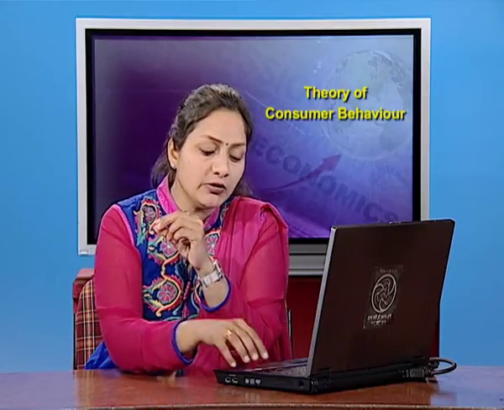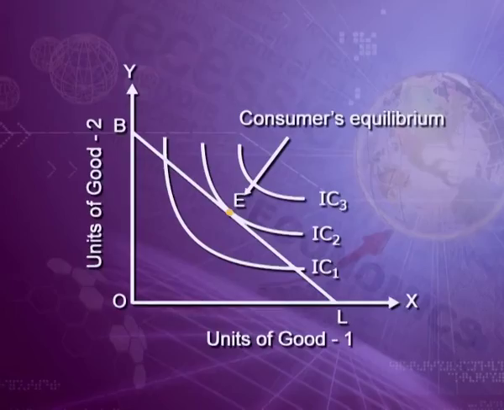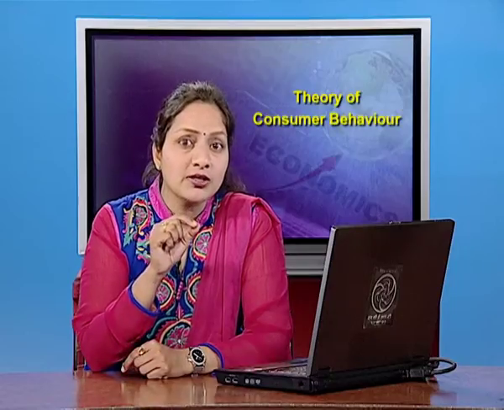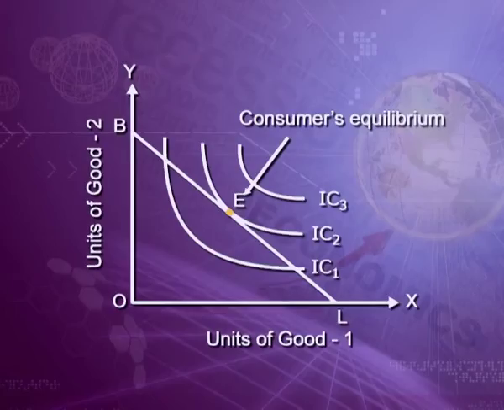He would be in equilibrium only at such a point which is the common point between the budget line and the highest attainable indifference curve. A consumer is in equilibrium at a point where his budget line is tangent to the indifference curve. At this point, the slope of the indifference curve is equal to the slope of the budget line.